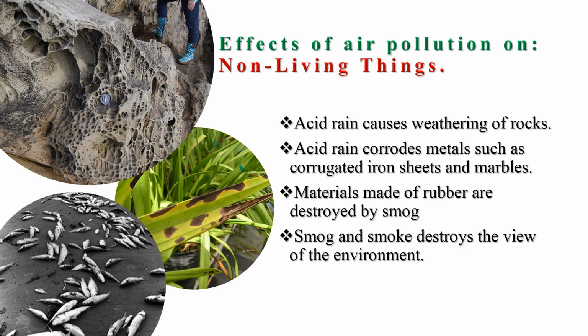Let's now turn the page to non-living things and see the effects of air pollution on them. Here we have acid rain that causes weathering of rocks. This acid rain also corrodes metals such as corrugated iron sheets and marbles. Materials made of rubber are also destroyed by smog, and smog and smoke destroy the view of the environment, so if you are driving a vehicle, you cannot see clearly, and this can lead to accidents.